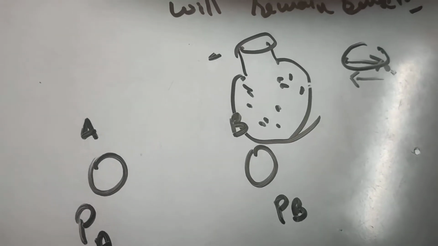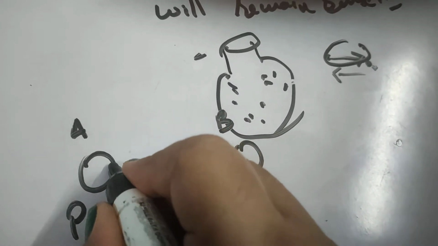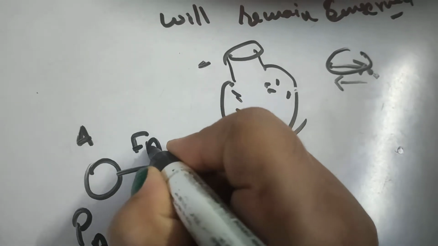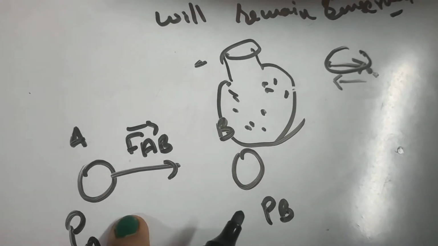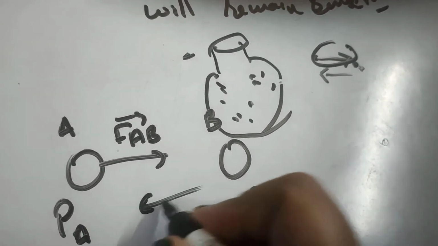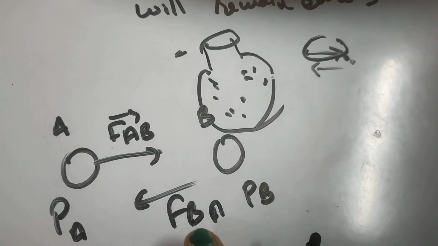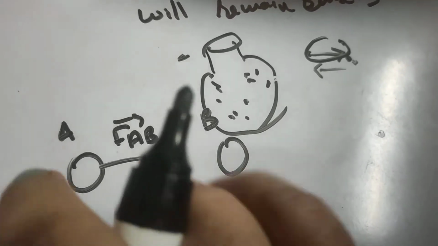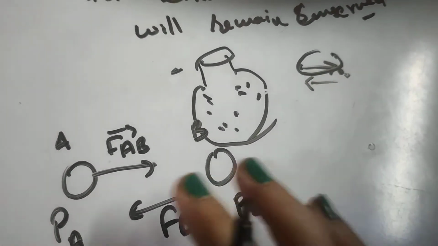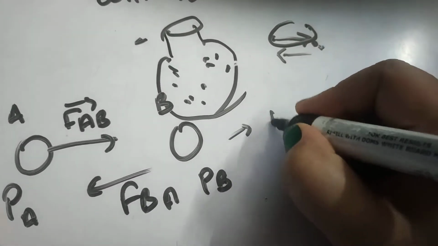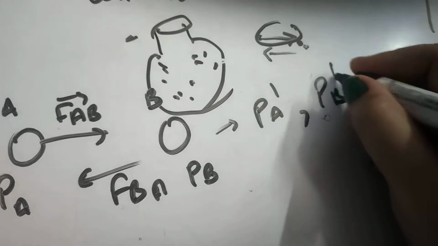Let them collide, and after some time, let FAB be the force exerted on B by A, and FBA the force exerted by B on A. On exerting the force, let us consider the momentum of A changes to PA dash and the momentum of B changes to PB dash.